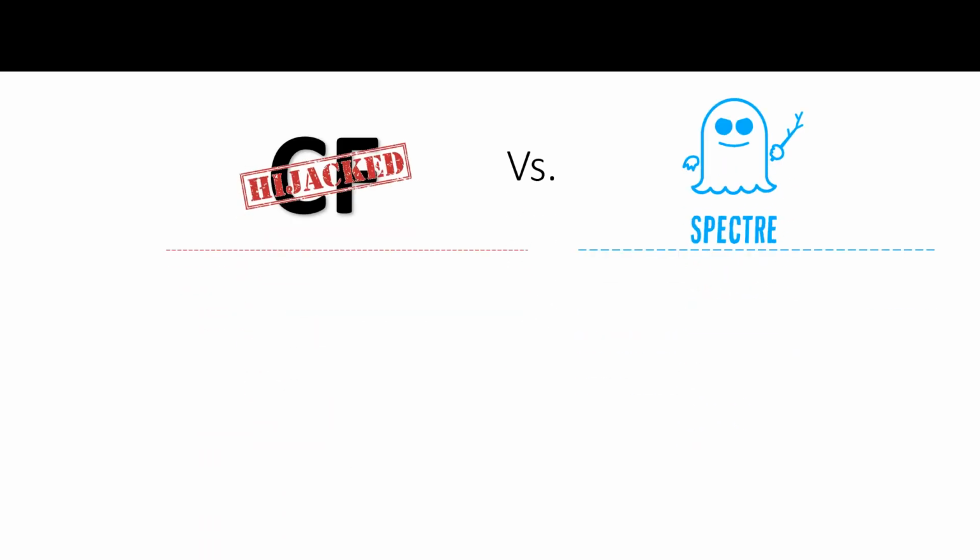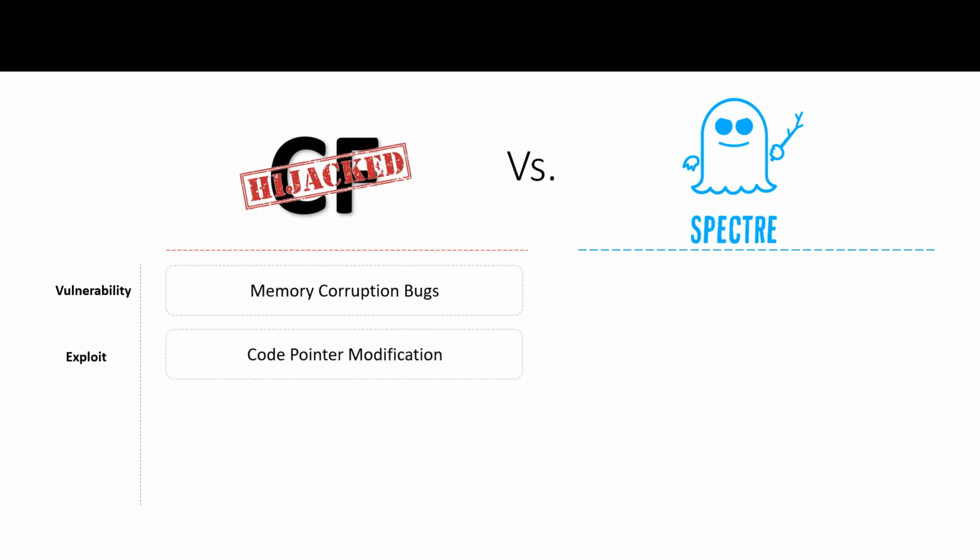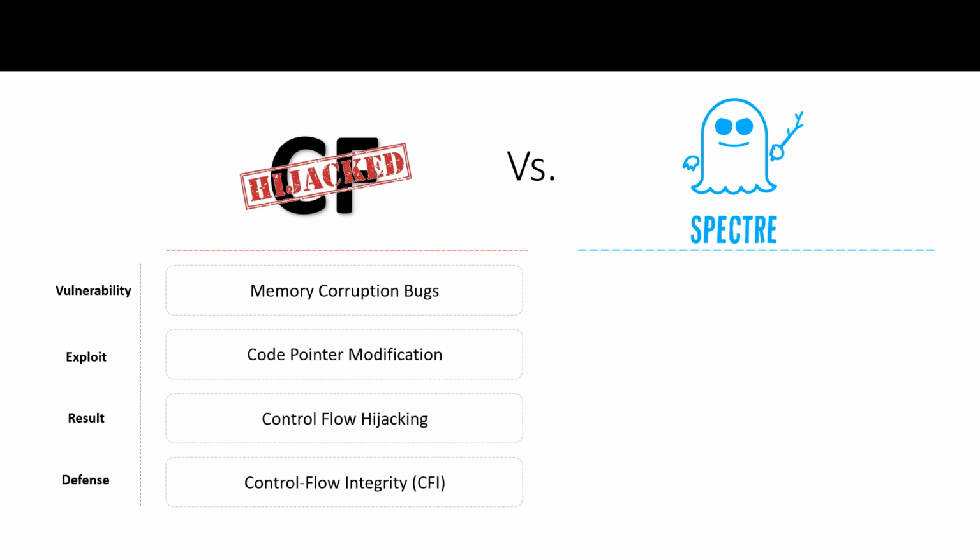Okay, our approach relies on CFI as I mentioned, and I want to draw a parallel to control flow hijacking attacks here. If you remember, control flow attacks exploit memory corruption bugs through code pointer modifications. As a result of the attack, the control flow of the attacker will be redirected to a malicious gadget. The state-of-the-art solution for this kind of attack is applying control flow integrity, or CFI.